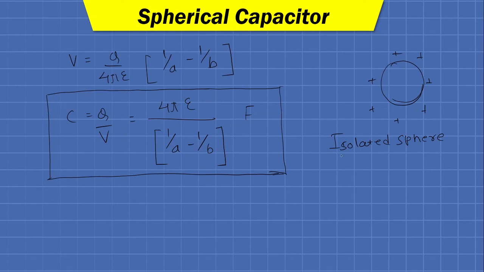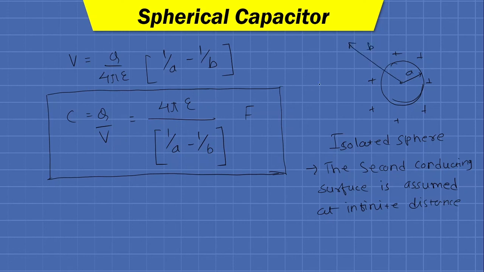In the case of an isolated sphere, the second conducting surface is assumed at infinite distance. So this is the radius of the isolated sphere, let's say a, and the radius of the second conducting surface, which is assumed at infinite distance, so b is assumed to be infinite.